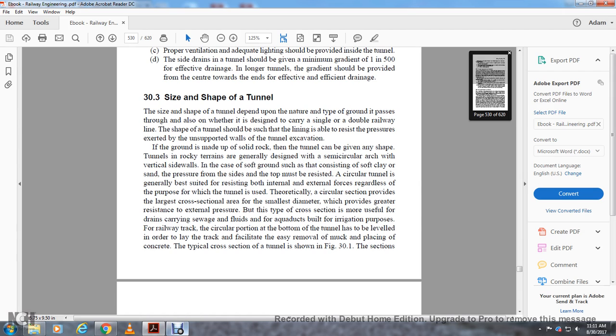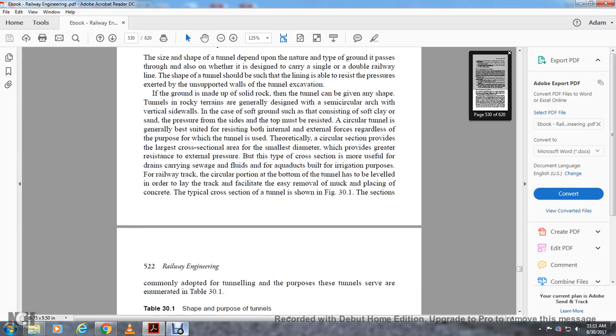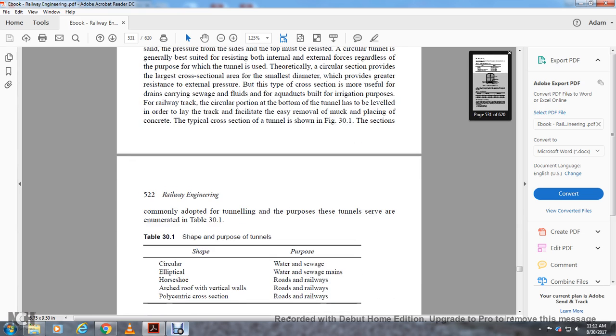Theoretically, the circular section provides a large cross-sectional area with the smallest diameter and provides greater resistance to external pressure, but this type of cross-section is more useful for drains carrying sewage and fluids, and aqueducts. For the railway track, the circular bottom portion of the tunnel is also leveled with concrete in order to lay the track and facilitate easily moving the muck. The typical cross-sections of commonly adopted tunnels are shown in Figure 31, one section.